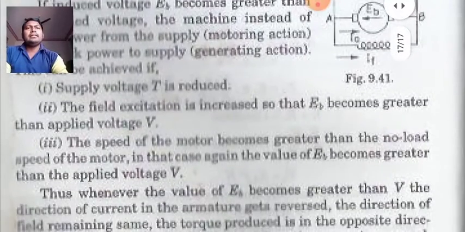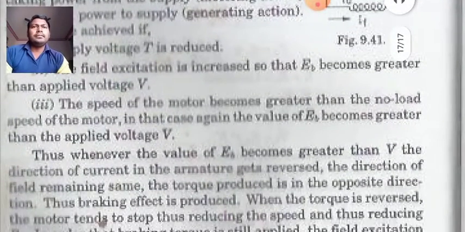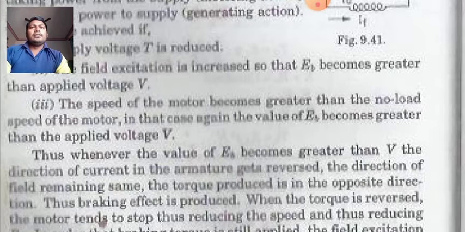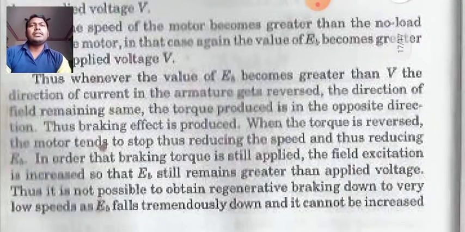The field excitation is increased so that EB becomes greater than the applied voltage. The speed of the motor becomes greater than the no load speed of the motor. In that case, again the value of EB becomes greater than the applied voltage V. Thus, whenever the value of EB becomes greater than V, the direction of current in the armature gets reversed. The direction of field remains the same, the torque produced is in the opposite direction, thus braking effect is produced.